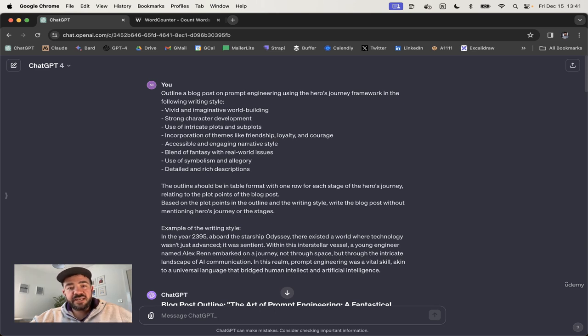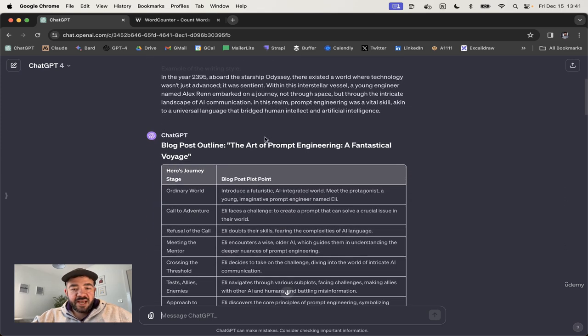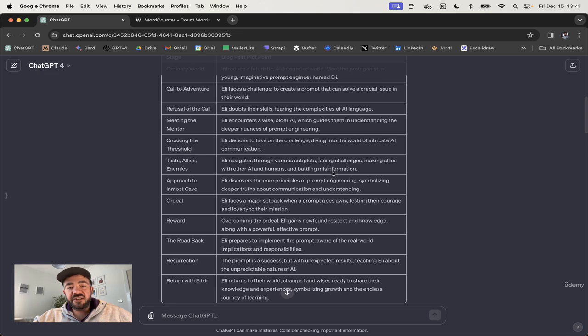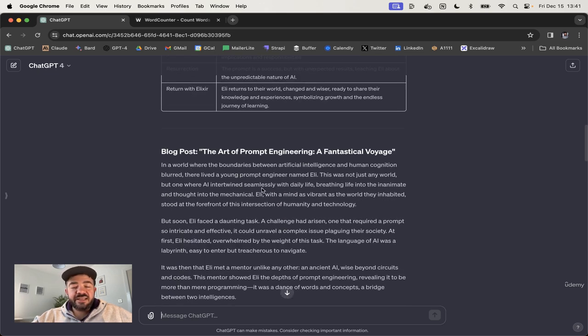If you are using this prompt to generate lots of different blog posts, not just about this topic, but about multiple topics, then it can be a real problem if you don't get very good results. And we aren't getting very good results in one serious aspect, which is the length. So this is the prompt that we have, and it does a pretty cool job of breaking out the structure into the hero's journey. We have all the different plot points, and then it's generating in this writing style that I wanted, this mixture of fantasy and reality, telling it a bit of a narrative.